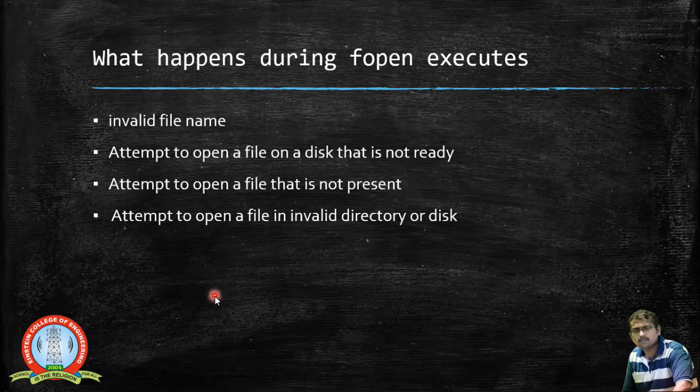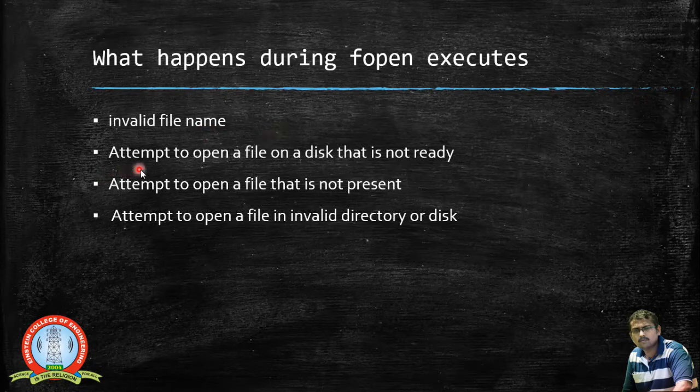Now what happens when you are executing the fopen function? Sometimes you may give an invalid file name during the execution of the program. When I give an invalid file name, the fopen function cannot open that file, because the file name may be different. I might have misspelled the file name, so there may be an error due to this invalid file name.